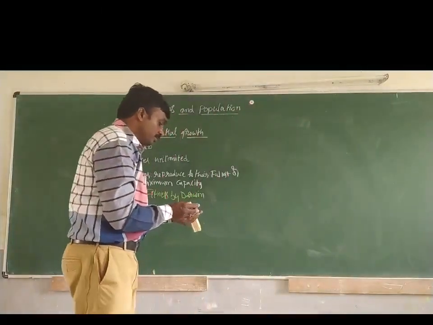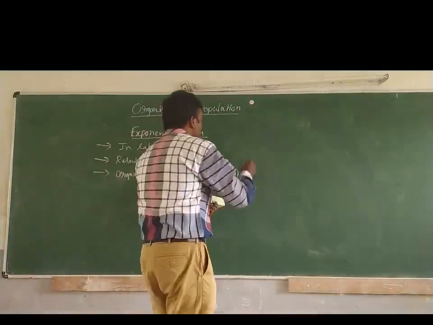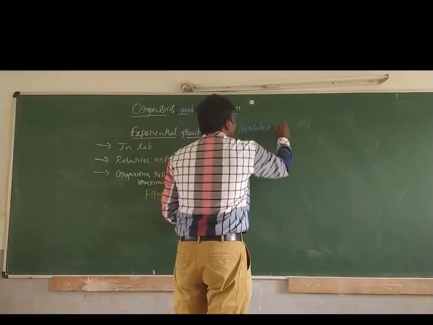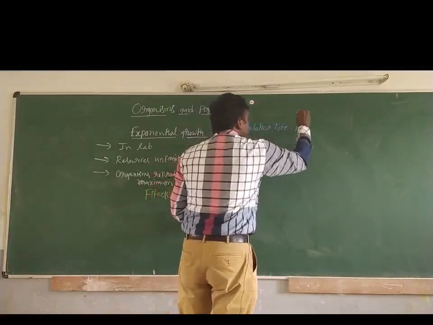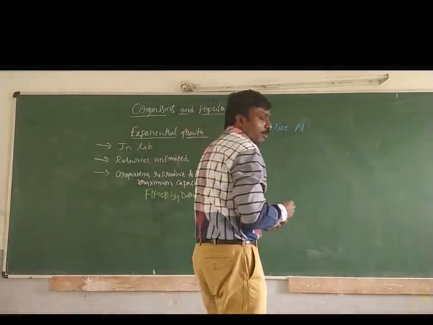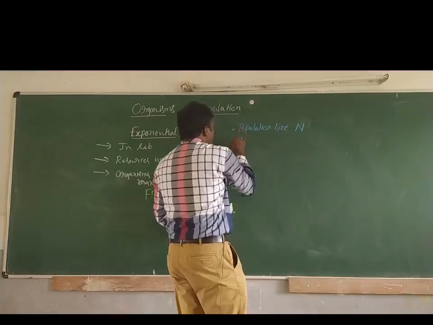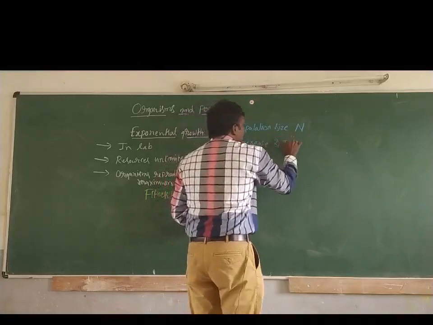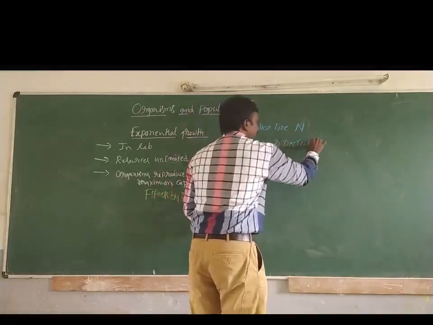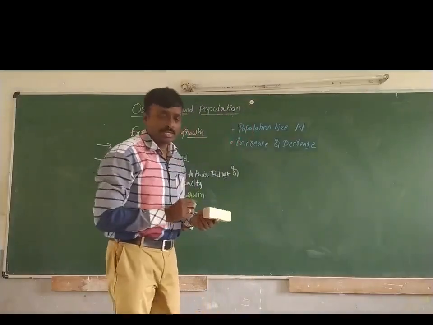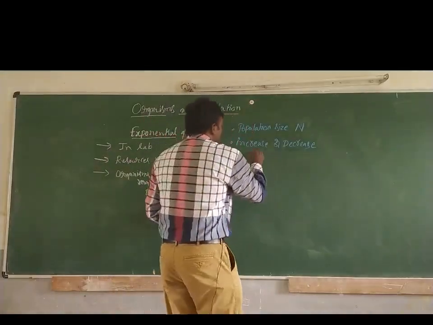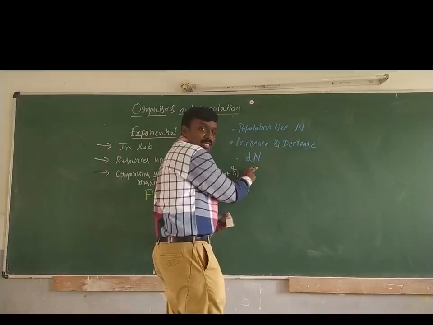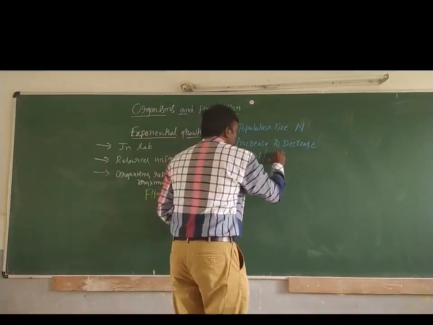Let us take first the population size, which is denoted with capital N, and then the increase or decrease in the population size, that is, the rate of population size by the rate of time.